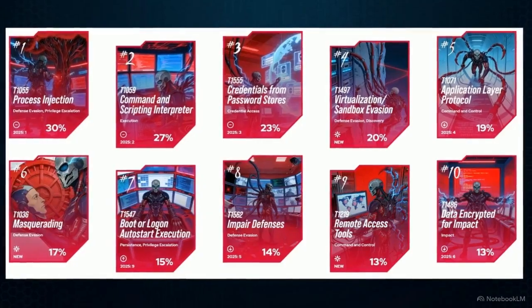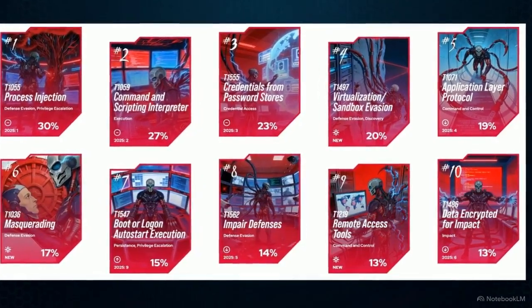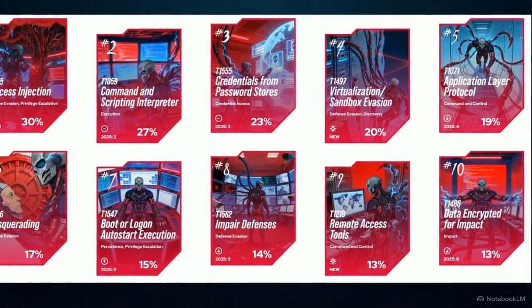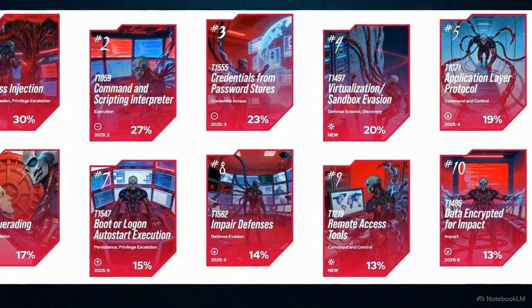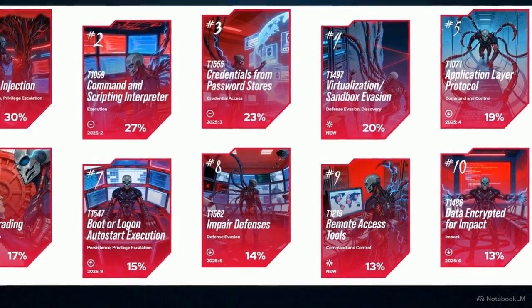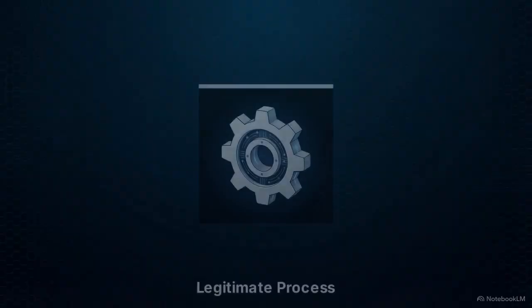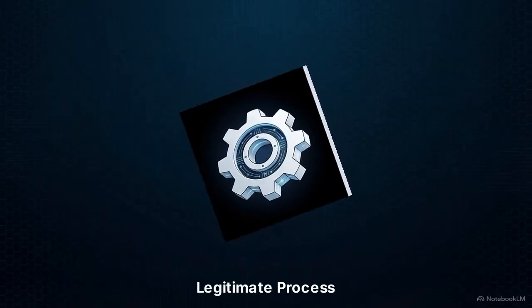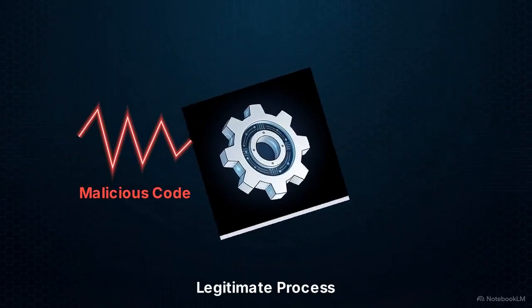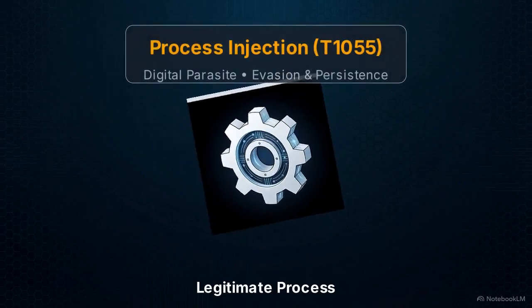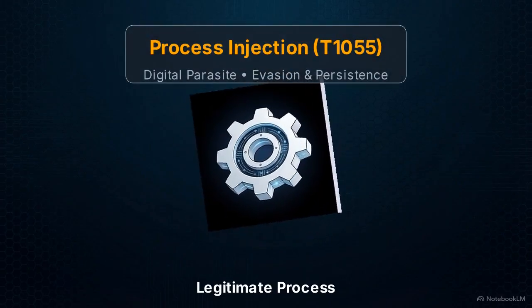This graphic shows the top 10 most prevalent attack techniques, and at rank number 10, we see a 38% decline in data encryption attacks over the last year. T1486 is the formal MITRE designation for malware that encrypts data for impact. Instead of loud encryption routines, attackers prioritize invisibility. Process injection, the practice of hiding malicious code inside a legitimate software process, now dominates the threat landscape.